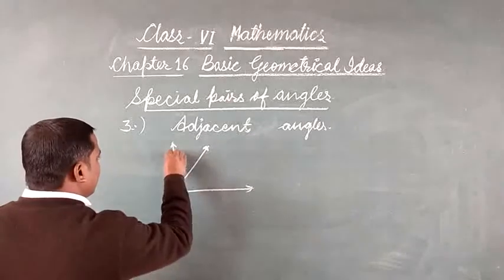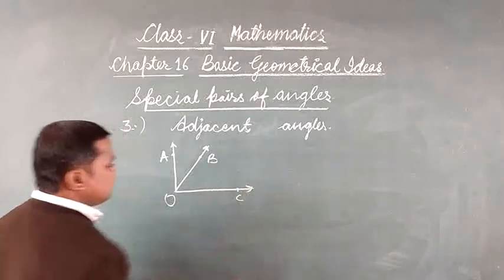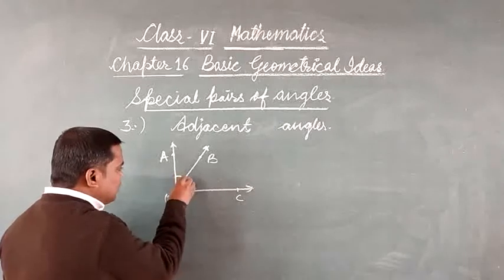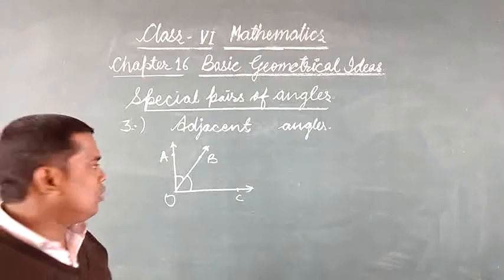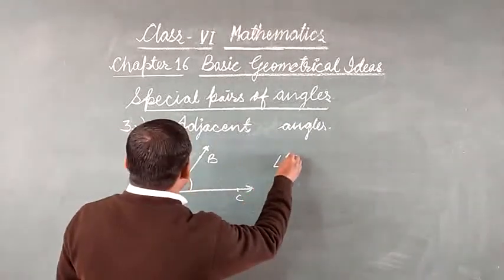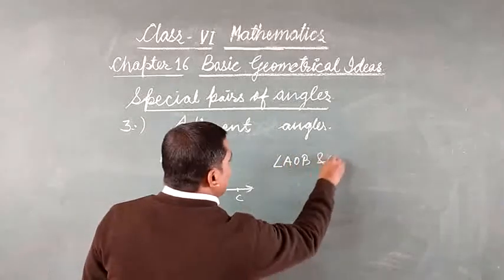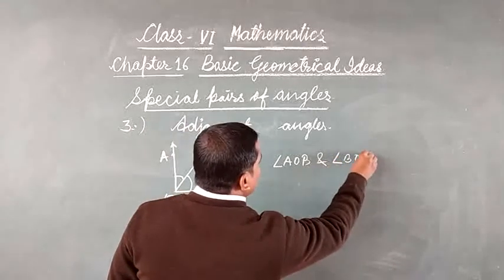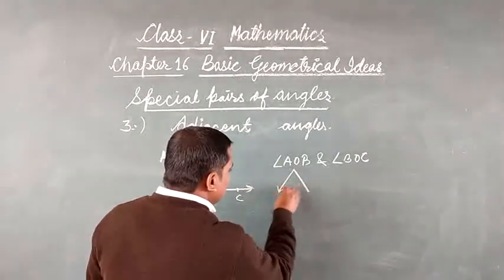O, A, B and C. At this vertex O, one angle we have this one, another angle we have this one, and one more angle here also, that is the bigger angle. Now we can write angle AOB and angle BOC.